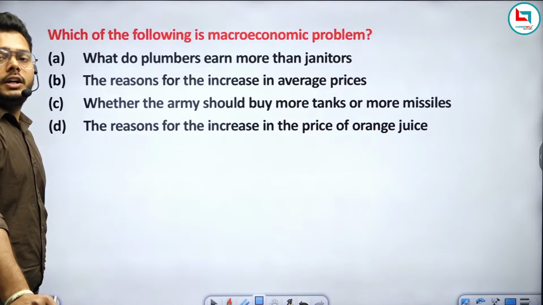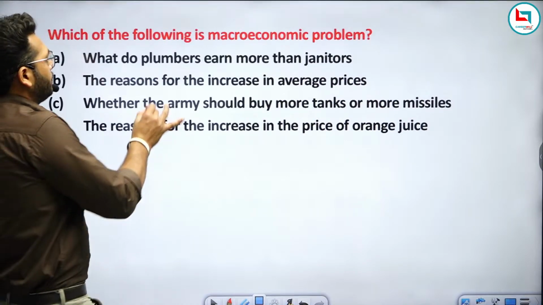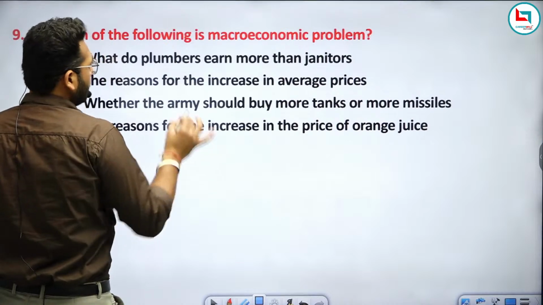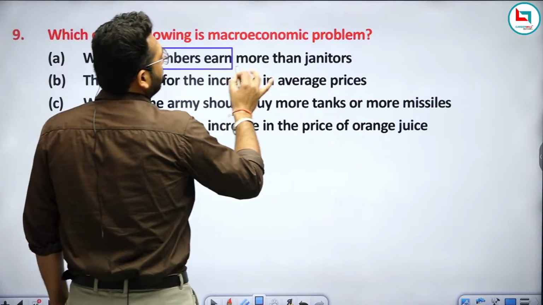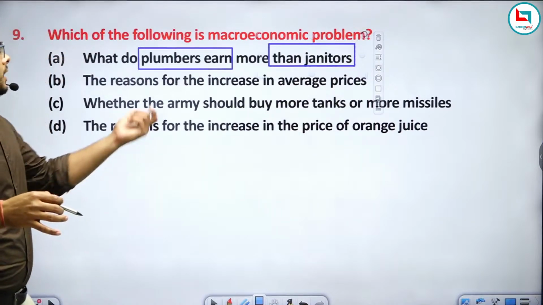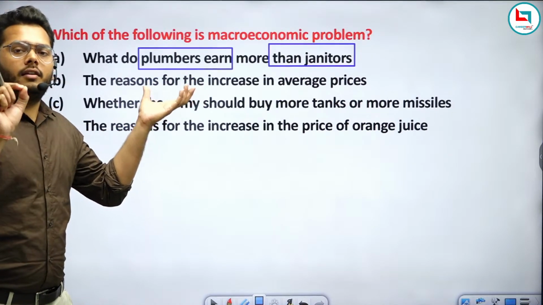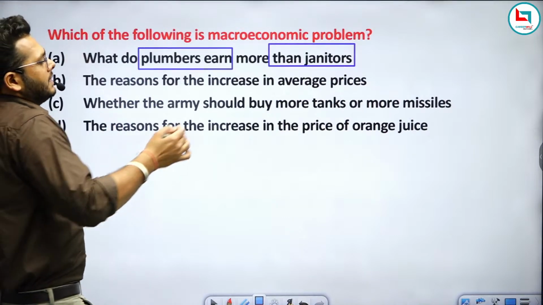So again, you need to understand one thing. Here plumbers earn more than janitors. It means this option is talking about only one thing, one set of people, plumbers and janitors.